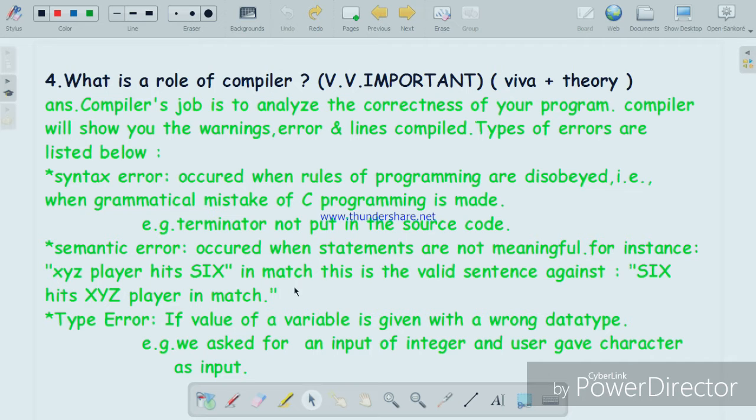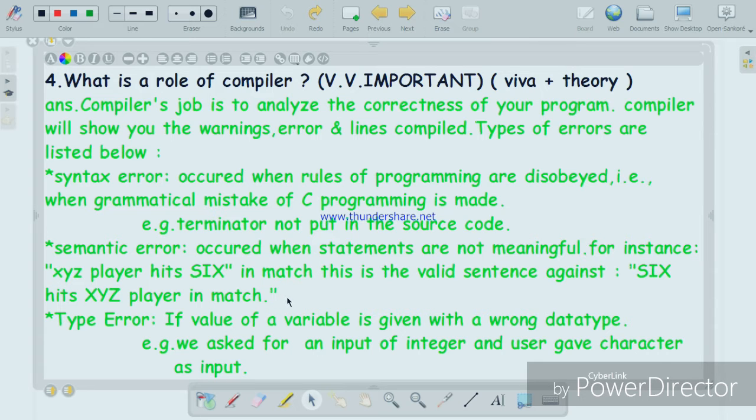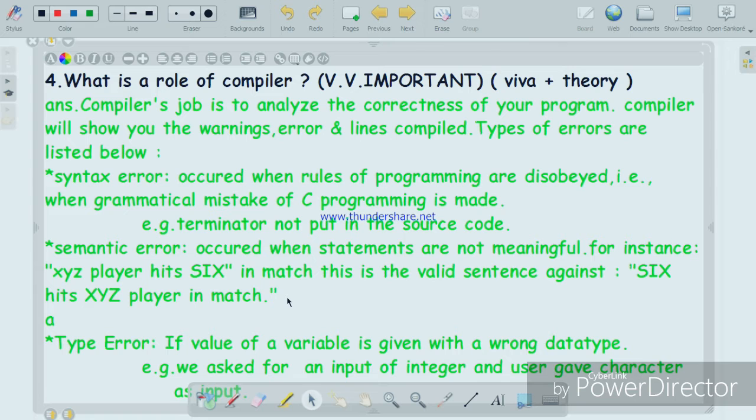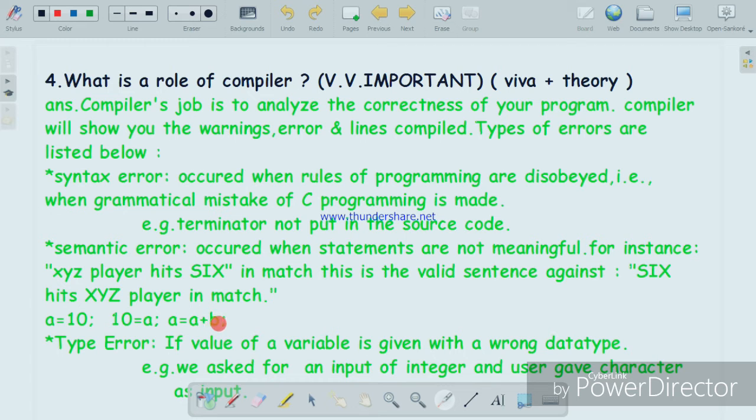No, this is not possible. Similarly, if you are writing A is equal to 10, I can understand this, this is very easy. And if I am saying 10 is equal to A, is it meaningful? If I am writing A is equal to A plus B, this is understandable. How? The meaning of A plus B is that the sum of A and B is transferred to the variable A. So the value that came from this is being assigned to A. Are you able to understand it, guys?